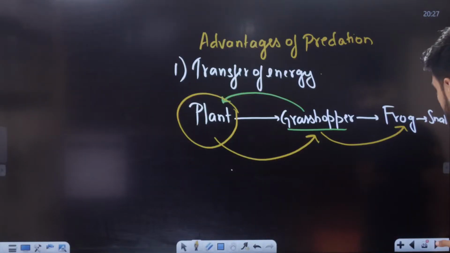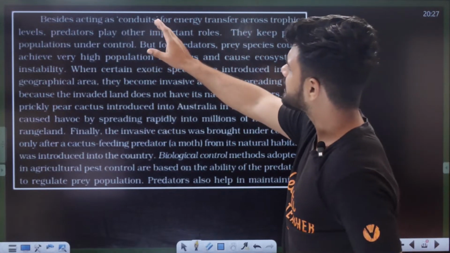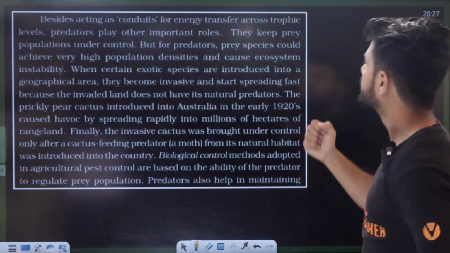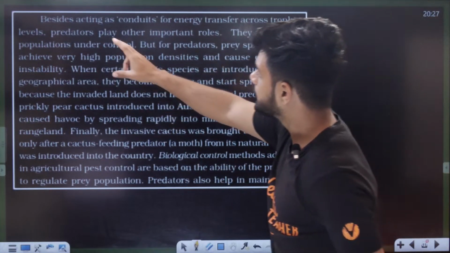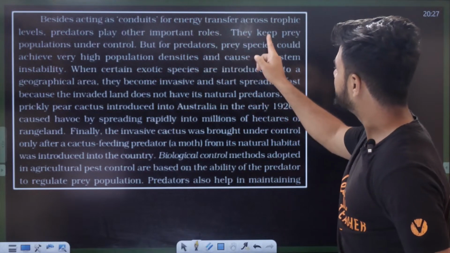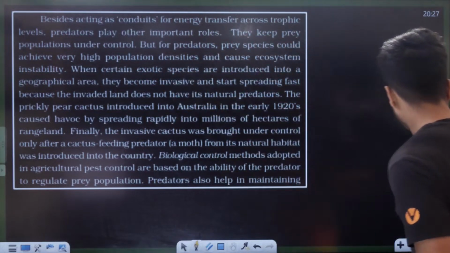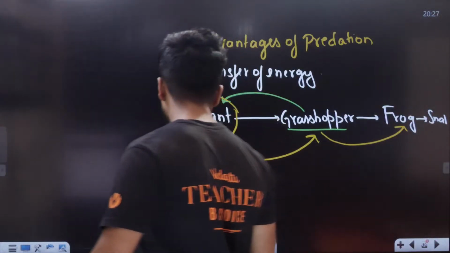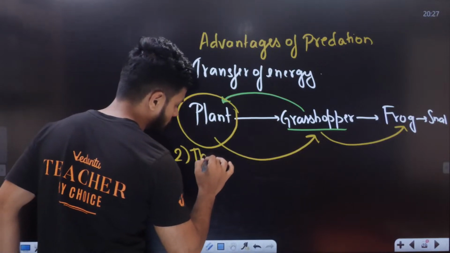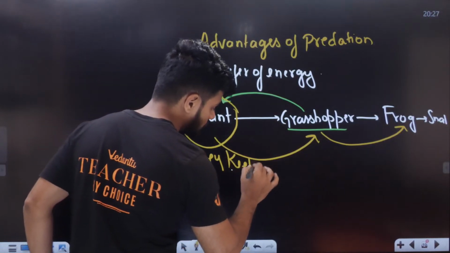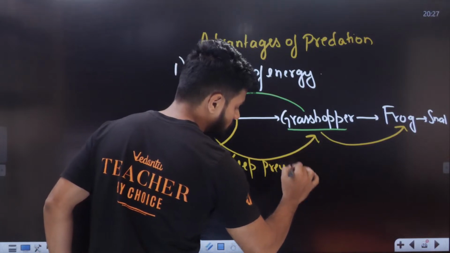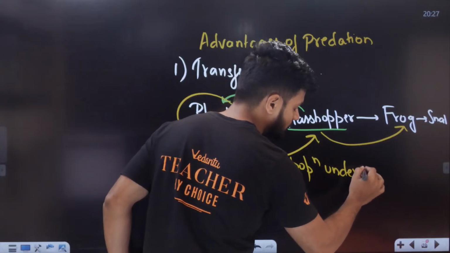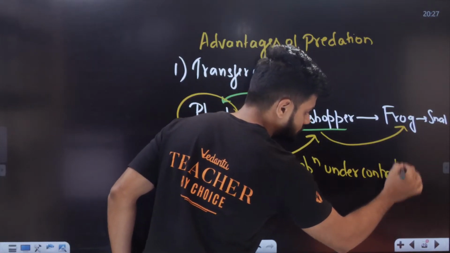Now, besides acting as a conduit, responsible for energy transfer across a trophic level, predators play another important role. They keep the prey population under control. Very important line, students, very important line. So the next point is, they keep the prey population under control. Understand the point now.